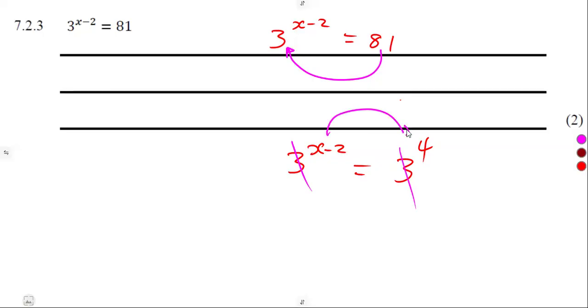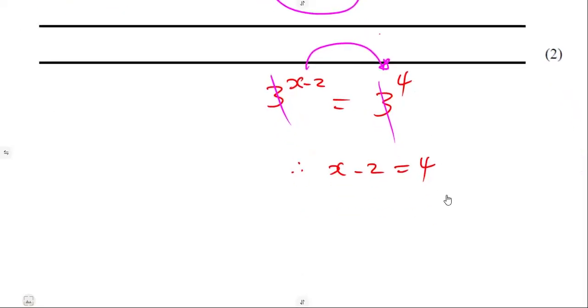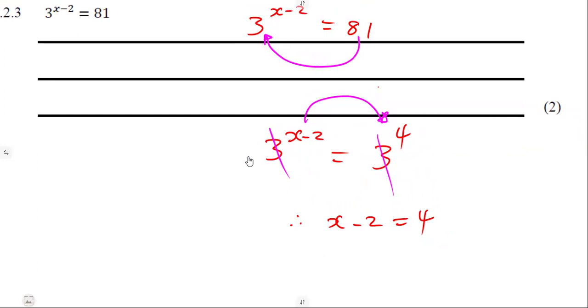So we equate the exponents. Therefore, x minus 2 must be equal to 4. It's an equation which is a linear equation. We are no longer dealing with exponents here; we are back to normal equations, a linear equation. So to find the value of x, we can take the minus 2 to the other side. The moment it crosses or jumps the equal sign, it changes the sign. So we're going to have 4 plus 2, which is 6. So the x that we're going to have at the end of the day is 6. So this is how these questions might be given as an individual.